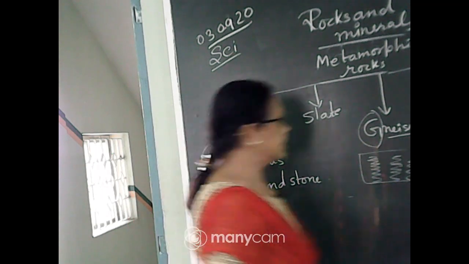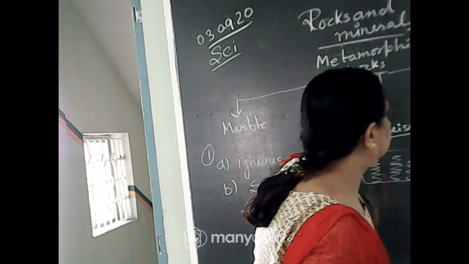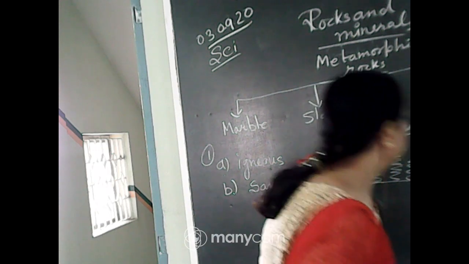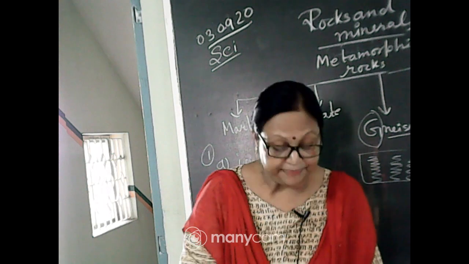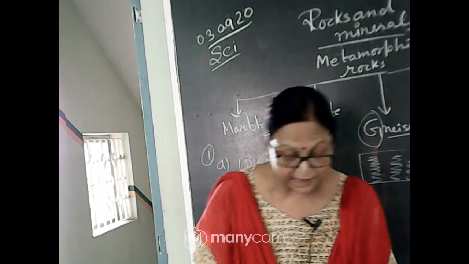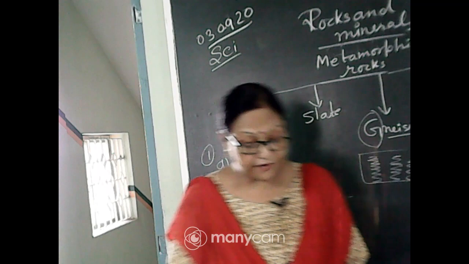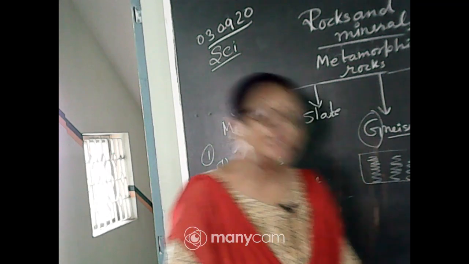So the first one is igneous and the second one is sandstone. Okay. Next, now we will move on to the minerals. So these two MCQs you have got. Now we will see what the minerals are.